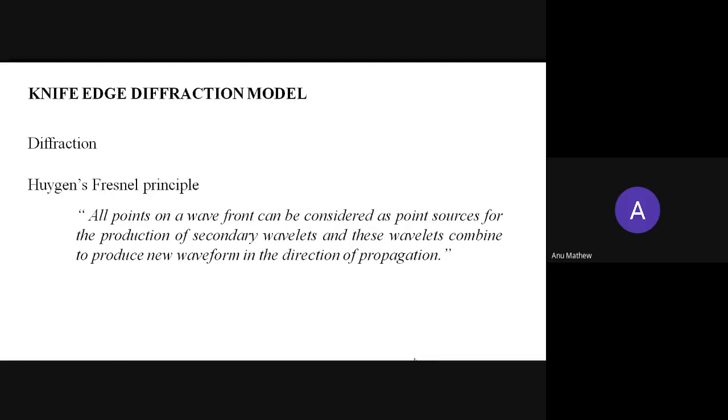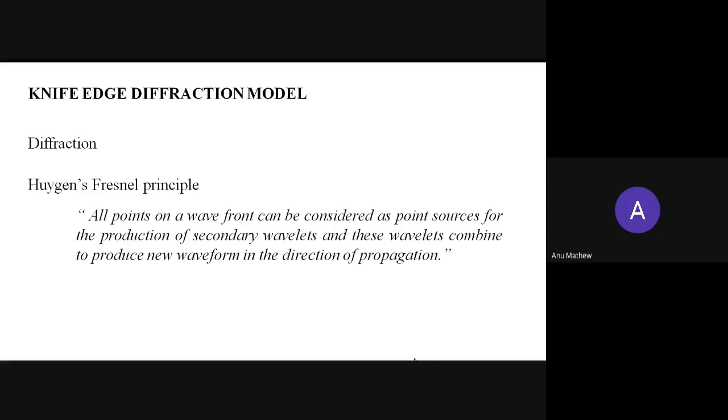Based on this Huygens-Fresnel principle, the diffraction mechanism works, and Neifert's diffraction model is based on this principle. Hence, if a region is obstructed or shadowed, then the diffraction around the edges of the object produces a new wave to be propagated.